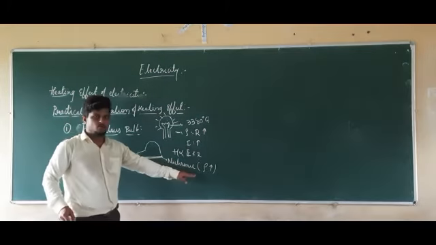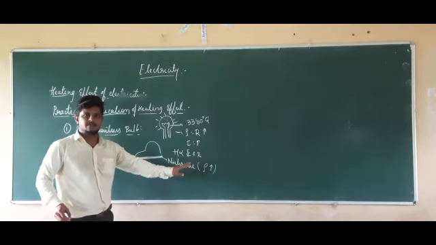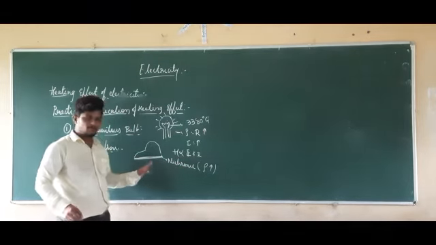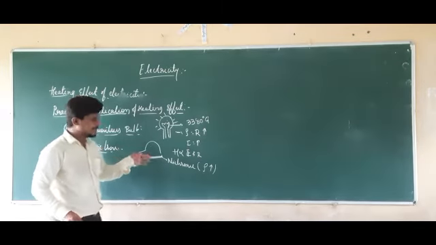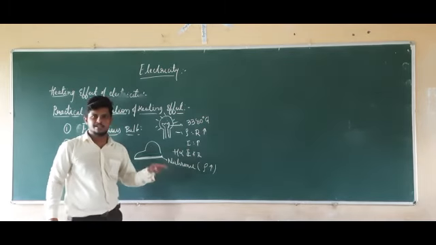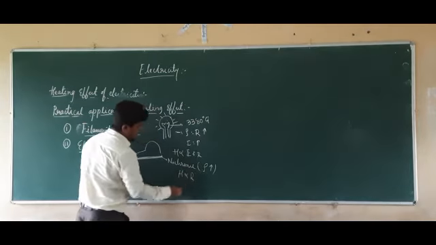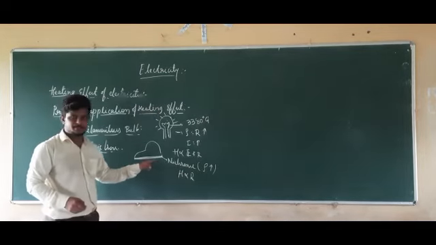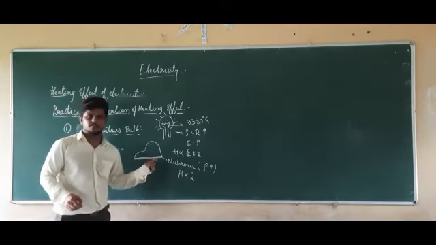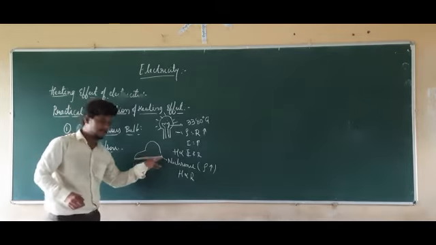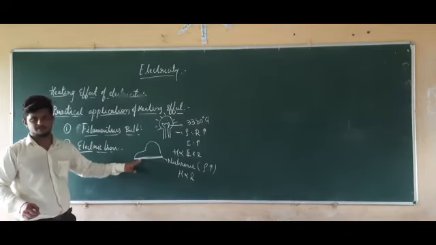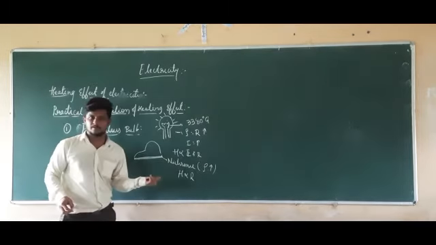Since the resistance of this nichrome wire is very high, the electric current is going to be converted into heat energy. Since H is directly proportional to R, with more resistance present here, more heat is going to be produced when the electric current passes through the nichrome. So more heat is produced.